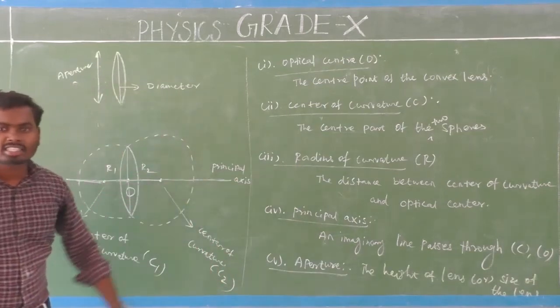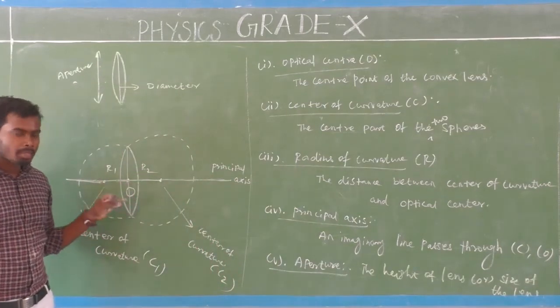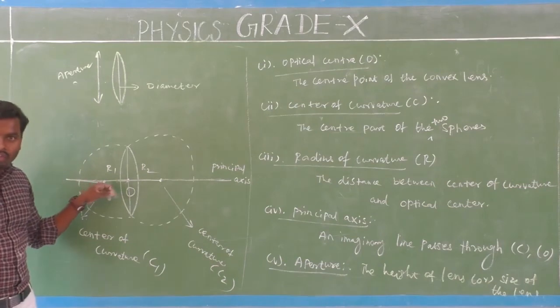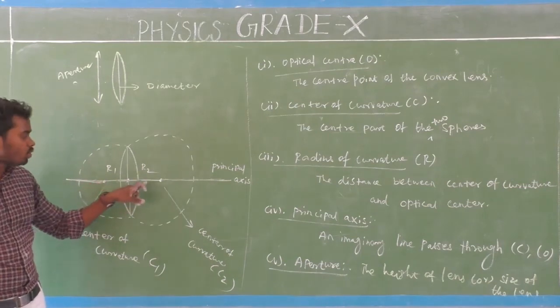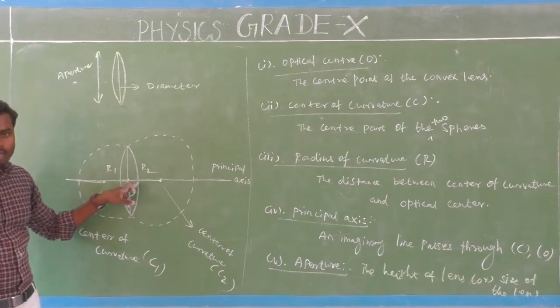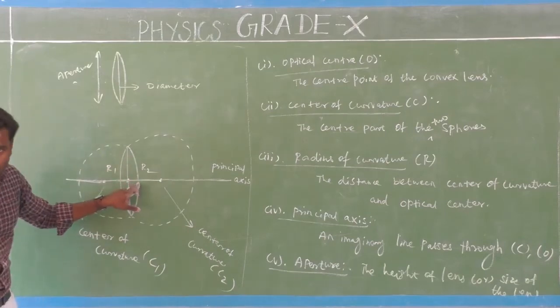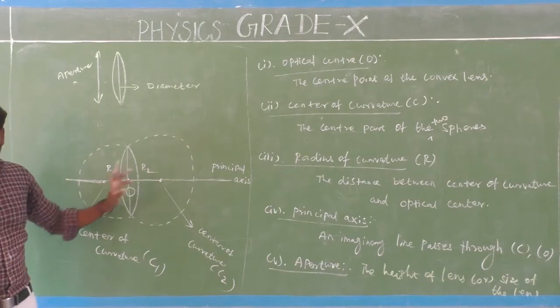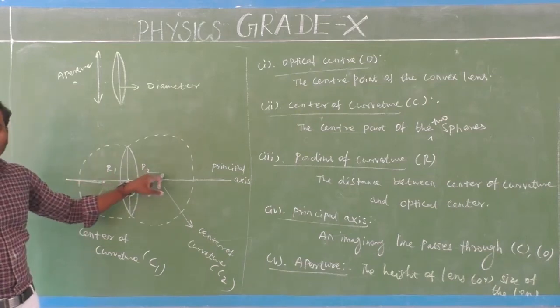Next, third one is the radius of curvature. What is the radius of curvature? The distance between the center of curvature and optical center, or otherwise you can use the circumference of the lens. Isn't it? So that is called radius of curvature. So a convex lens has two radii of curvature: radius of curvature 1 and radius of curvature 2.